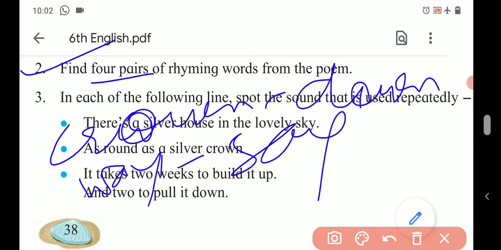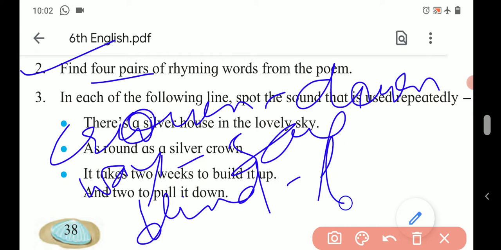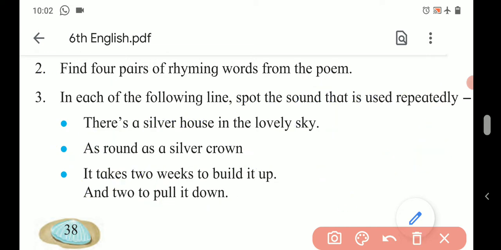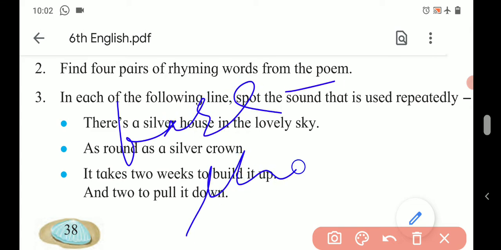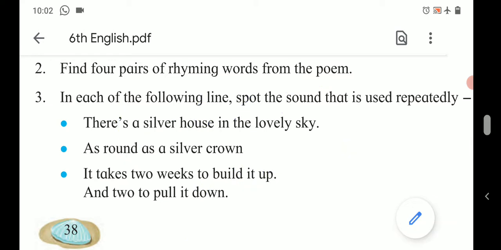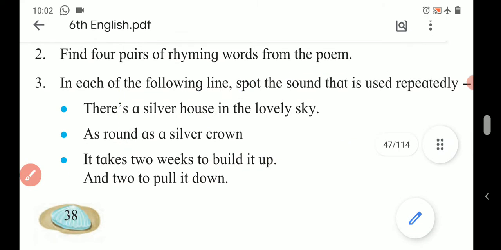Third stanza, blind, find. Fourth stanza, bear, there. So these are the 4 pairs of rhyming words used in this poem.